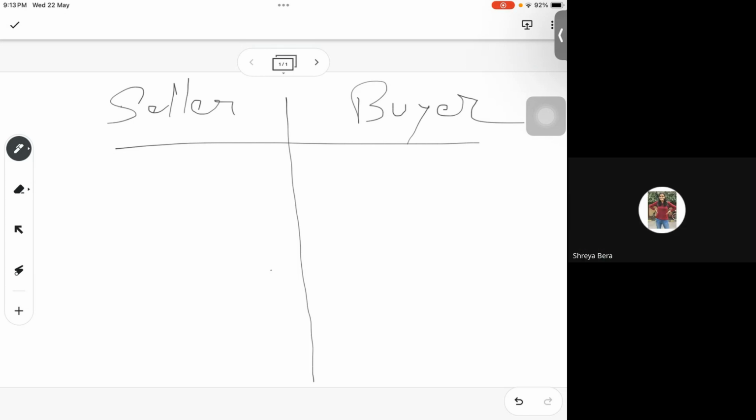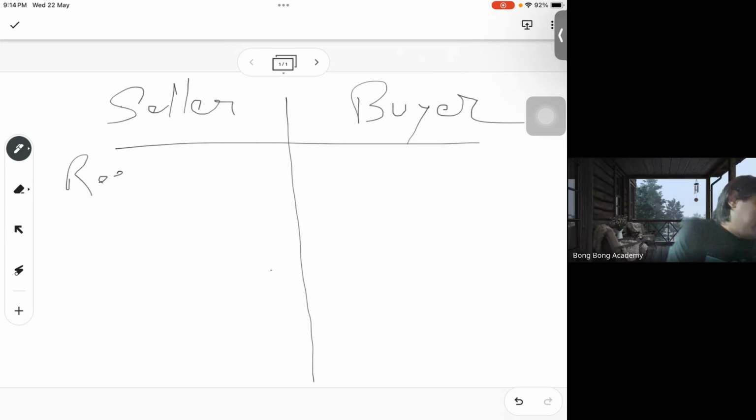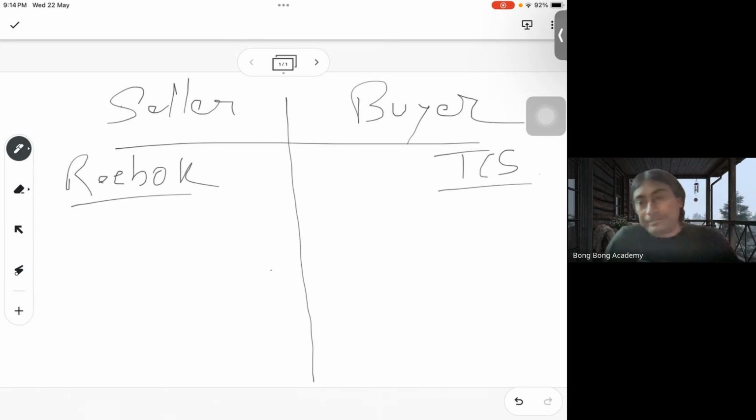Suppose we consider an organization. The seller is Reebok and the buyer is TCS, right? These are the two organizations.